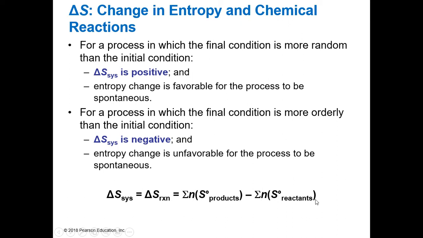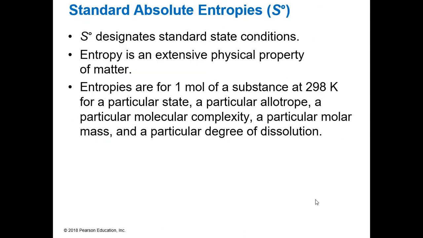We've done equations that look like this before, last semester. So our absolute standard entropies would be a S naught. That means we are under standard state conditions. So we're at 1 atm, we're at 1 molar. They are pure substances. These are known values. You would be given a table for these.